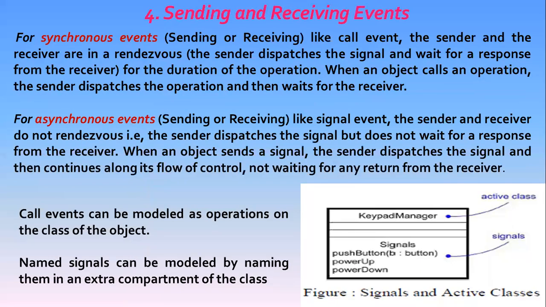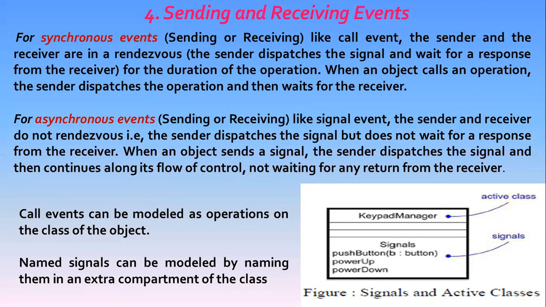Now coming to the fourth one, that is sending and receiving events. Signal events and call events involve at least two objects: the object that sends the signal or invokes the operation, and the object to which the event is directed. Because signals are asynchronous and because asynchronous calls are themselves signals, the semantics of events interact with the semantics of active objects and passive objects.